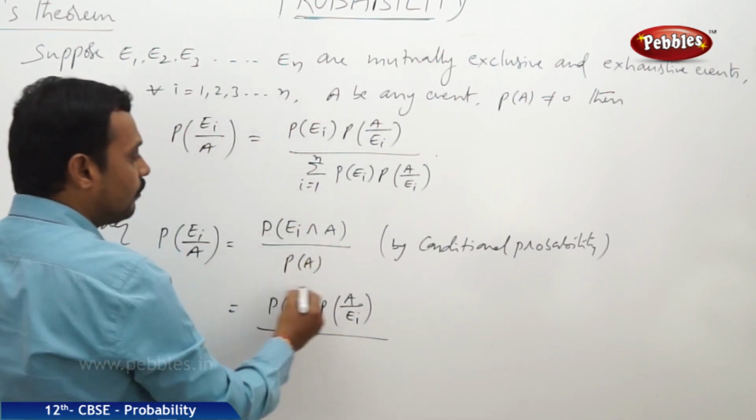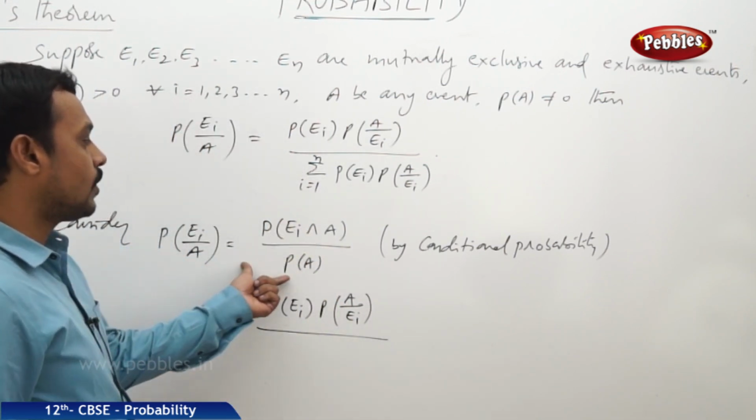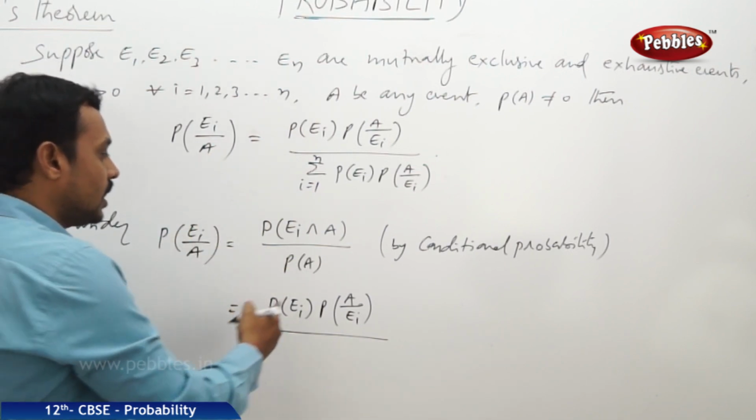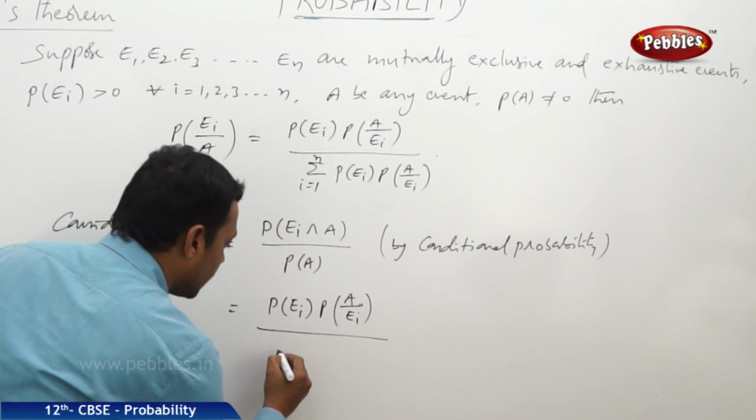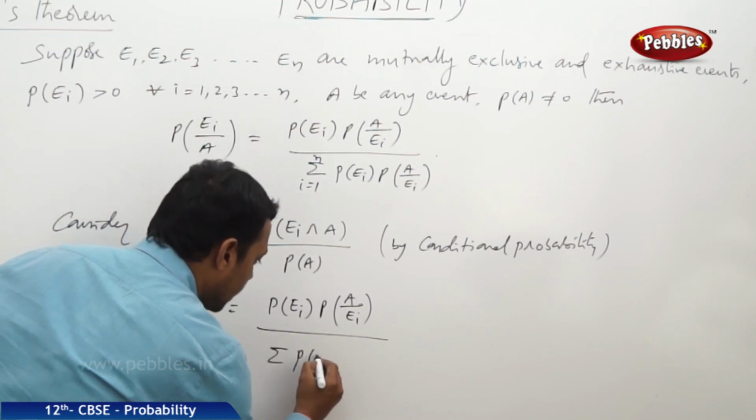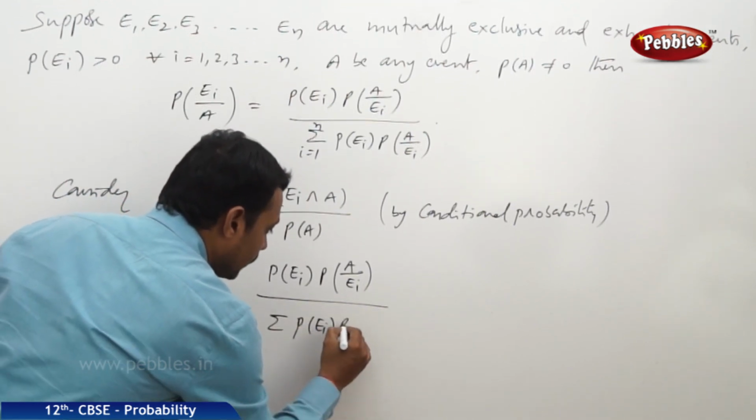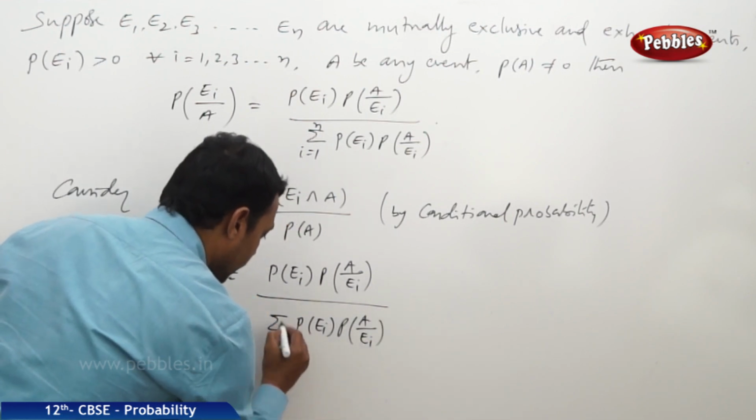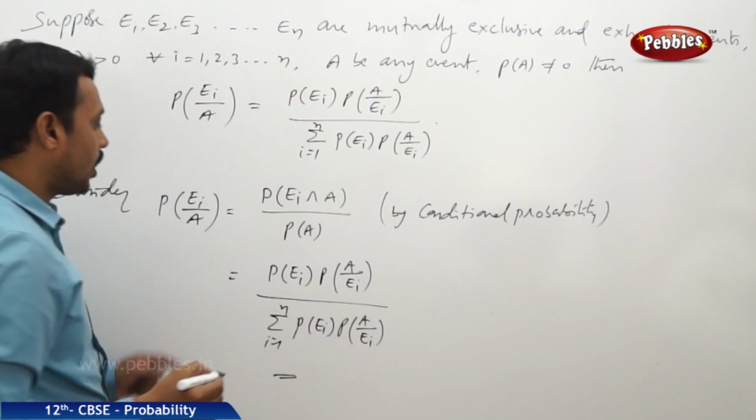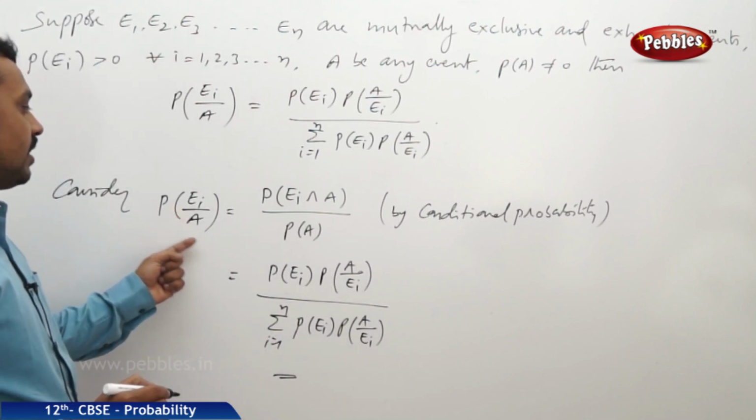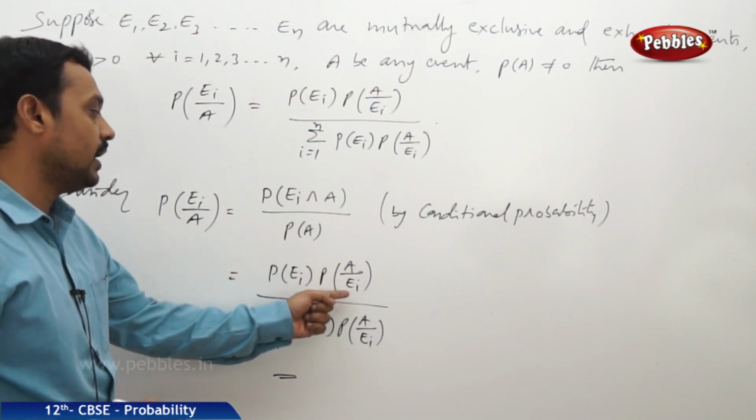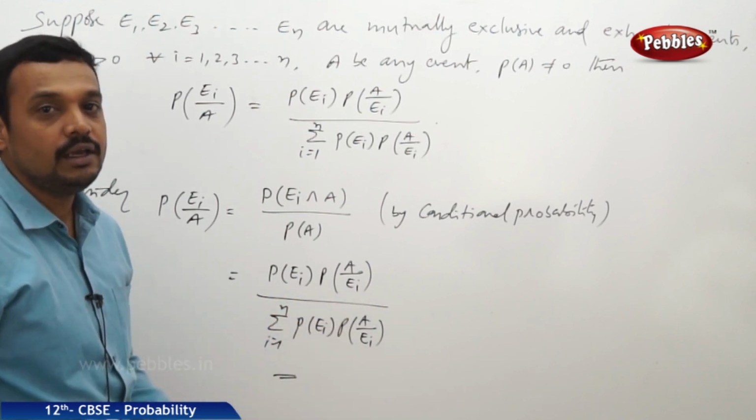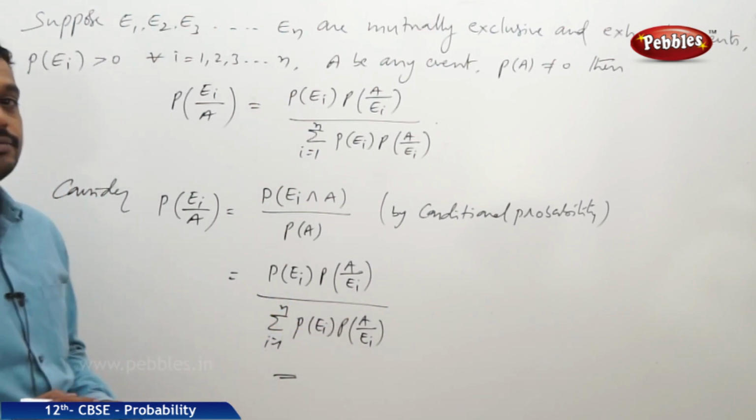by P of A. P of A represents what? It represents the complete probability, the theorem on complete probability, that is sigma of P of Ei into P of A by Ei, where i is equal to 1 to n. Therefore, the probability of Ei by A is given by P of Ei into P of A by Ei whole divided by sigma P of Ei into P of A by Ei, where i is equal to 1 to n.